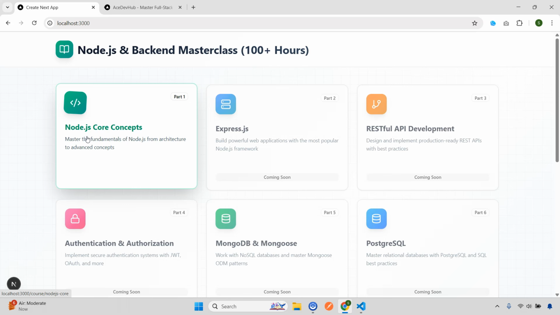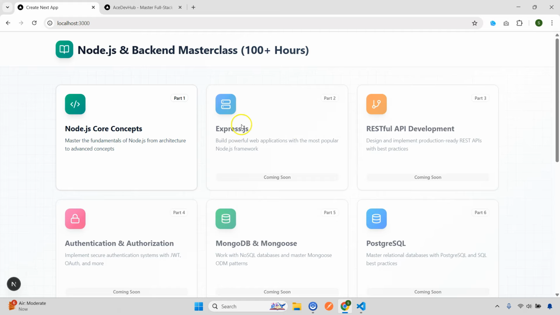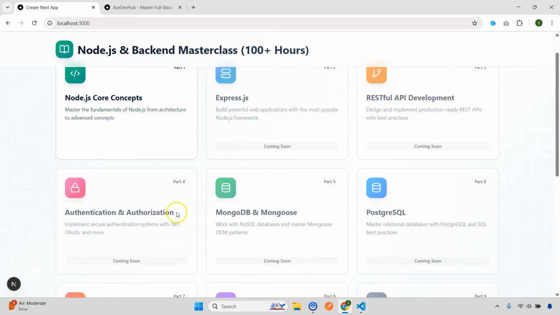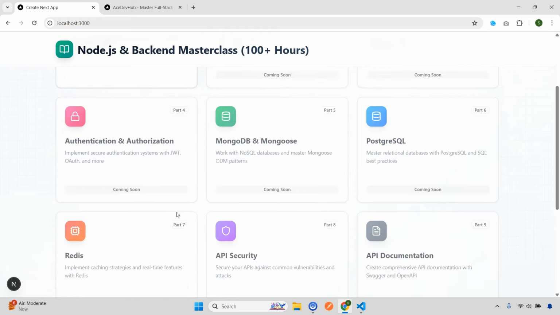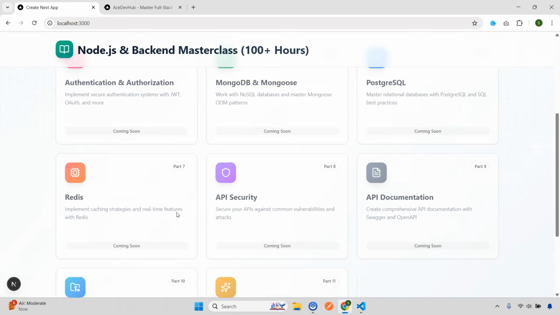So the 11 main sections will be: first we'll start with Node.js Core Concepts, then we are going to cover Express.js. The curriculum video for each of these will be coming, so these are not finalized yet, and I'll be uploading videos incrementally. After Express.js we are going to cover RESTful API development, then completely separate sections for authentication and authorization, MongoDB and Mongoose, PostgreSQL, then Redis, and API security.